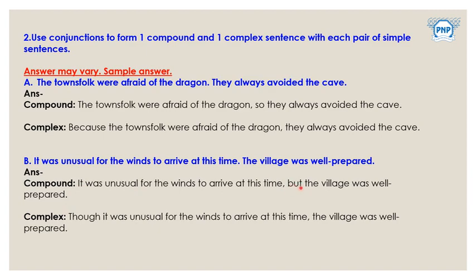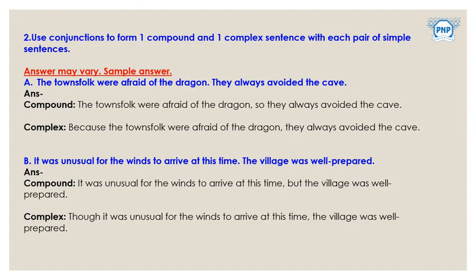They have added 'but'. Next, complex. Initially they have added 'though'. We have seen 'because', 'as', 'since', 'though', all are used for making a complex sentence. Though it was unusual for the winds to arrive at this time, the village was well prepared. Correct?